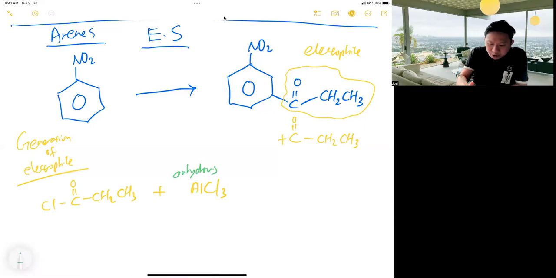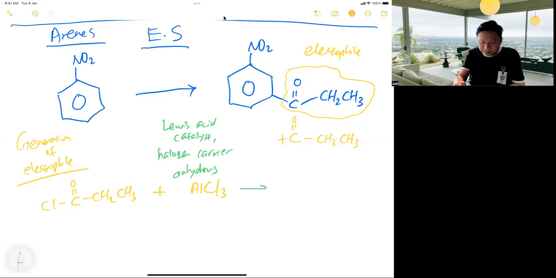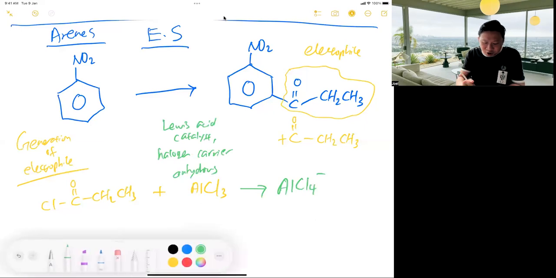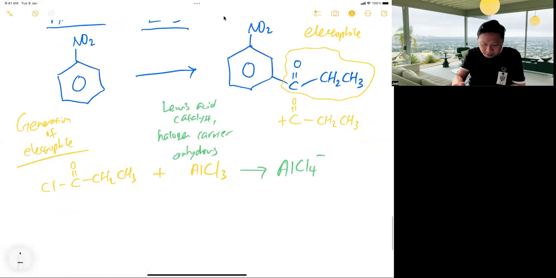So what is this AlCl3? It's a Lewis acid catalyst, or sometimes people call its role a halogen carrier. It carries the new halogen. These are the terms that help you learn. So you carry AlCl4 minus. It is a Lewis acid because it is an electron pair acceptor; AlCl3 is electron deficient. Then you get our electrophile, the main character. If you don't get this, how can you continue?